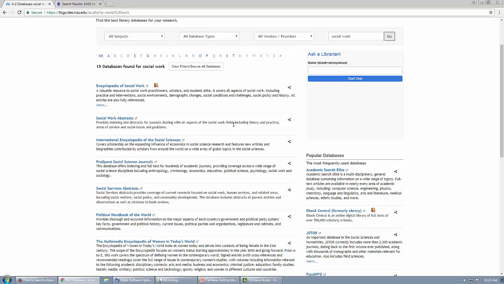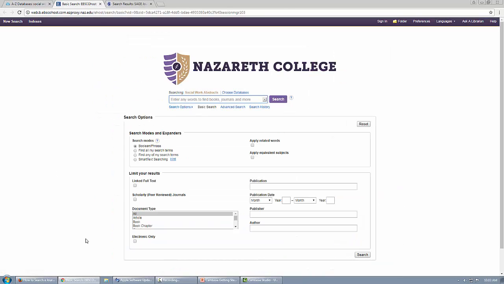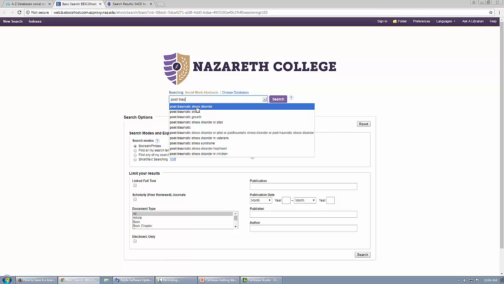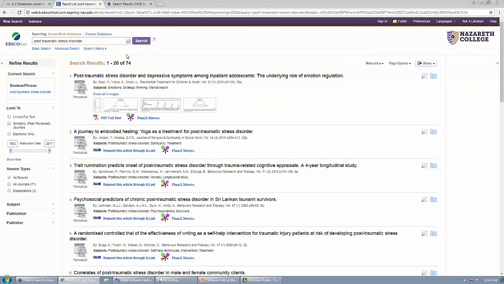So the one that I would like to look at today is Social Work Abstracts. So let's click on that title. And there are a lot of ways within these databases that you can narrow your search. I will say that I hardly ever narrow my search without seeing what my search results look like first. So let's try a search, and I'm going to search for post-traumatic stress disorder. So you can see with this search, we're only getting 74 results.